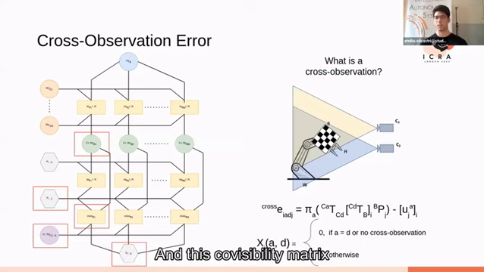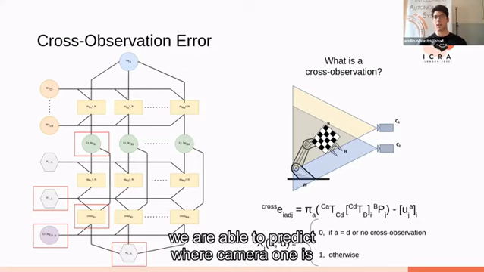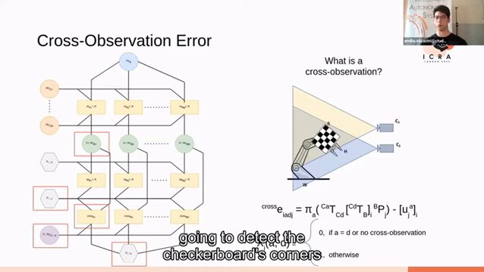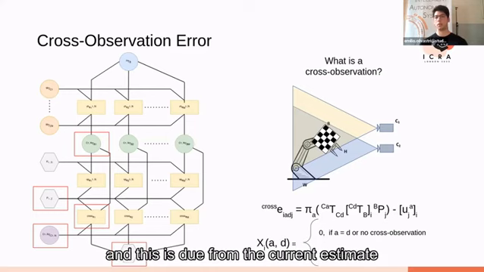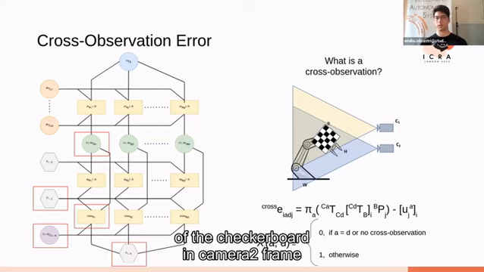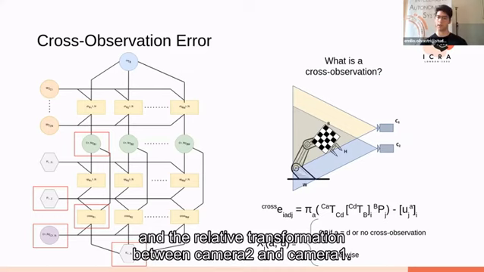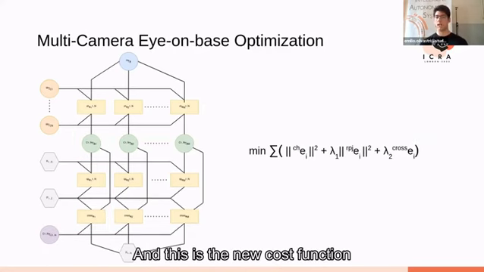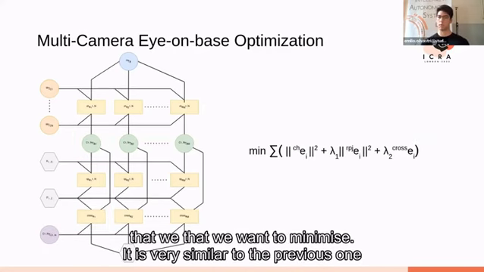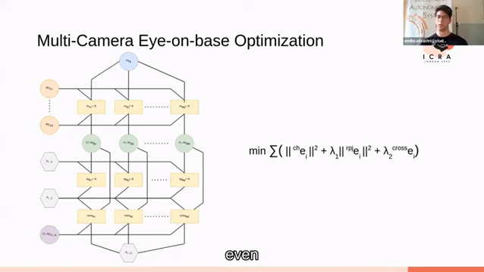And this co-visibility matrix activates the cross observation error, which simply states that given that we are in camera 2, we are able to predict where camera 1 is going to detect the checkerboard's corners. And this is derived from the current estimate of the checkerboard in the camera 2 frame and the relative transformation between camera 2 and camera 1. And this is the new cost function that we want to minimize, which is very similar to the previous one, even if the terms have slightly different meaning.